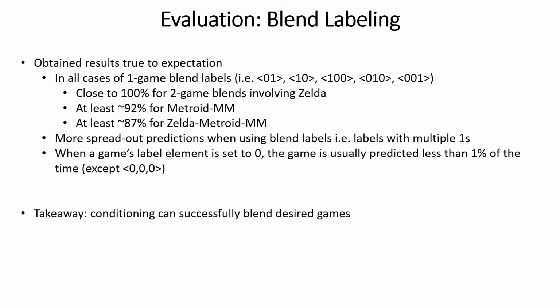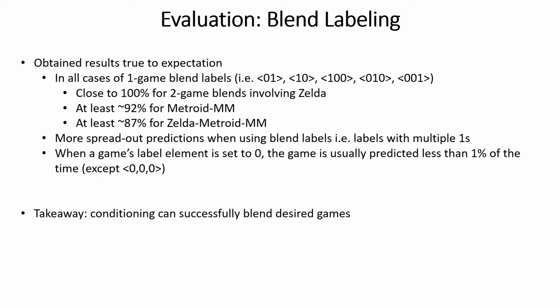So in all cases, when using single game blend labels, the classifier predicts the relevant game close to 100% of the time for the blends involving Zelda, at least about 92% of the time for the Metroid Mega Man blend, and about 87% of the time for the Zelda, Metroid, and Mega Man blend. And when using the blend labels, we observed more spread out predictions as we expected. Additionally, when a game's label element is set to 0, the game is usually predicted less than 1% of the time, which is also true to expectation. But the overall takeaway here is that our results suggest that conditioning can in fact successfully blend the desired games as we had intended.